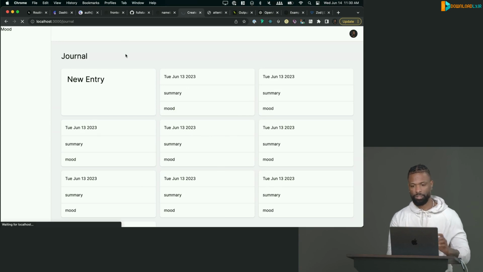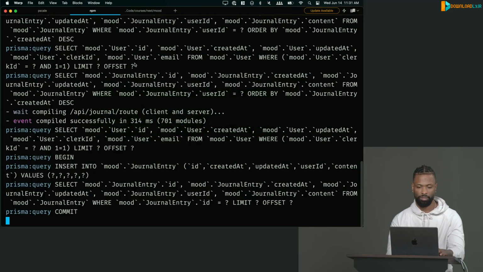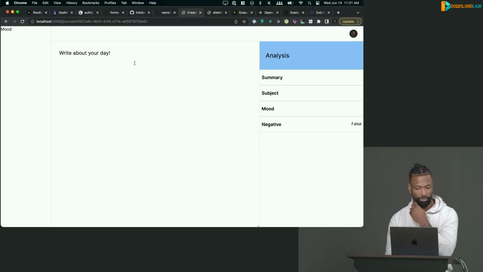So that just means, I was going to refresh right quick. Okay, and I was going to make a new entry. Let's see what happens. It's definitely taking a long time, so I know it's talking to OpenAI right now. There we go. Okay, it did it. I guess it was just stale or something. Okay, so we have that.